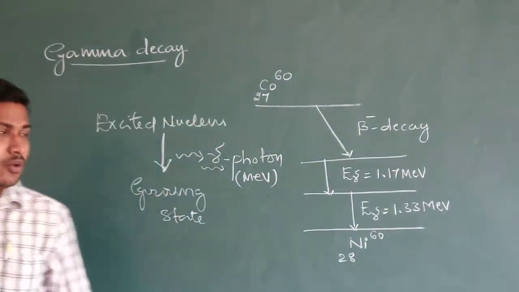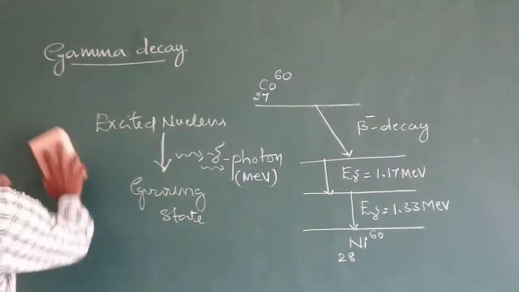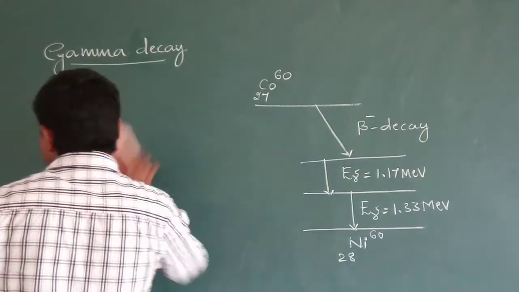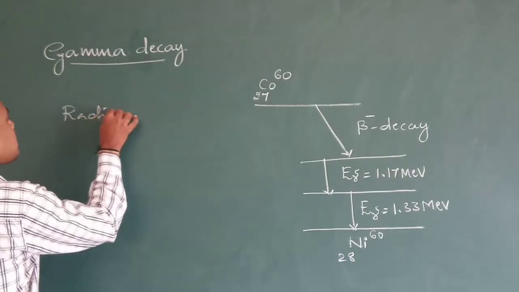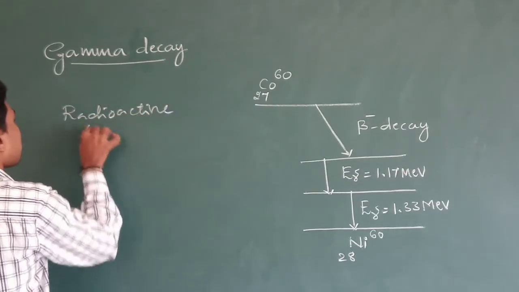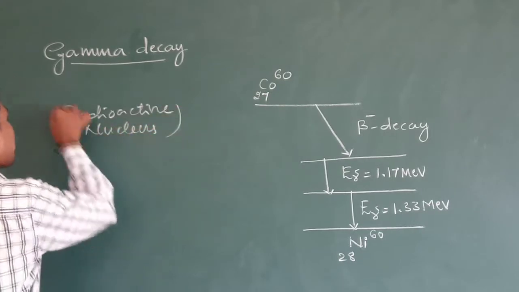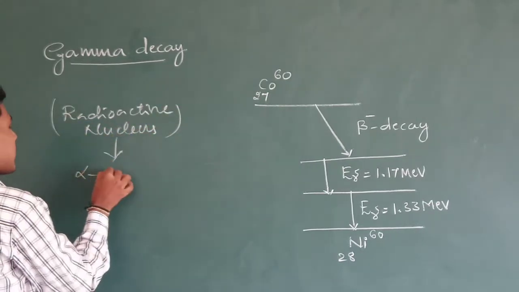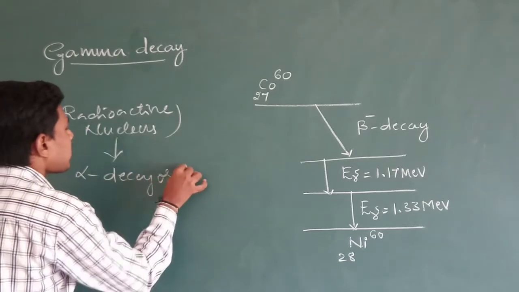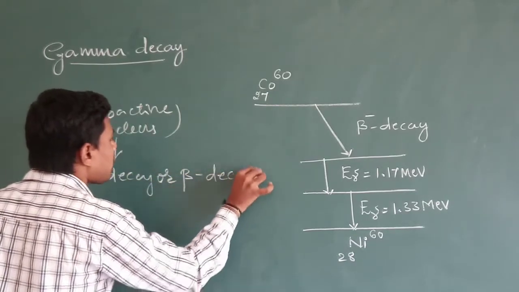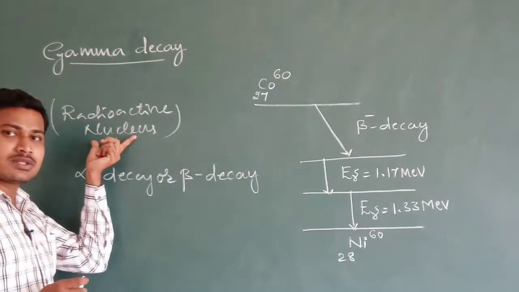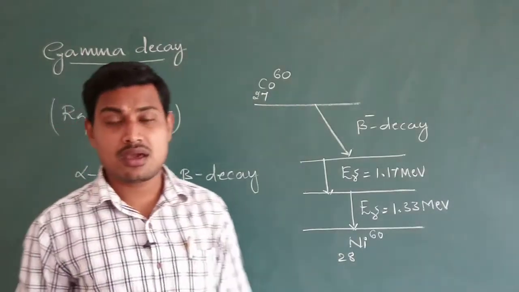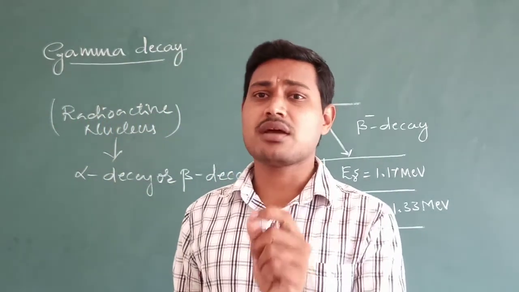So next, when you take a radioactive substance, when the nucleus of a radioactive substance undergoes alpha decay or beta decay, during this process it emits.